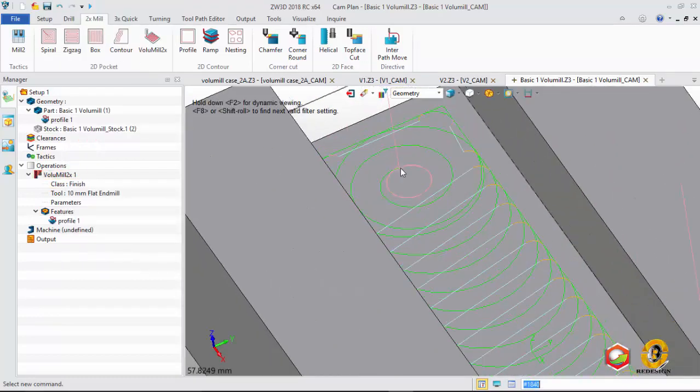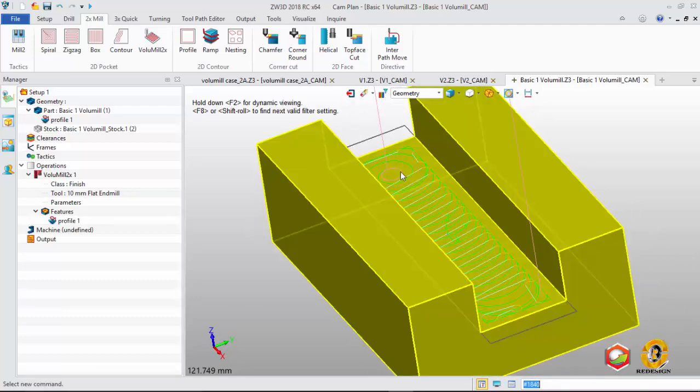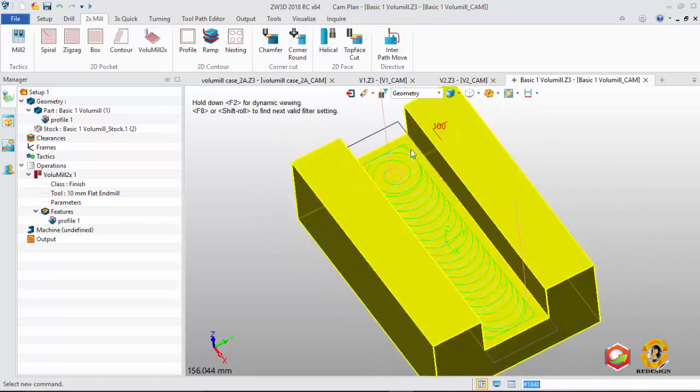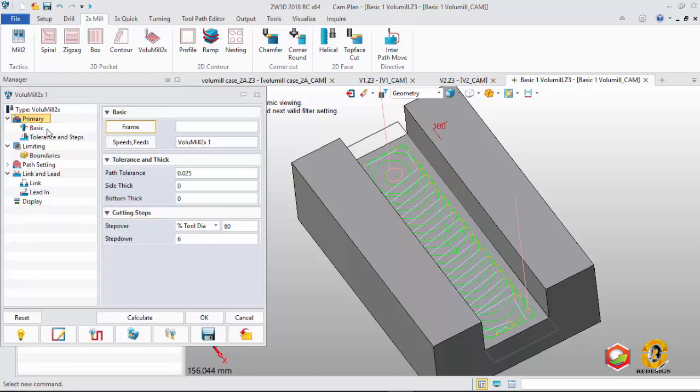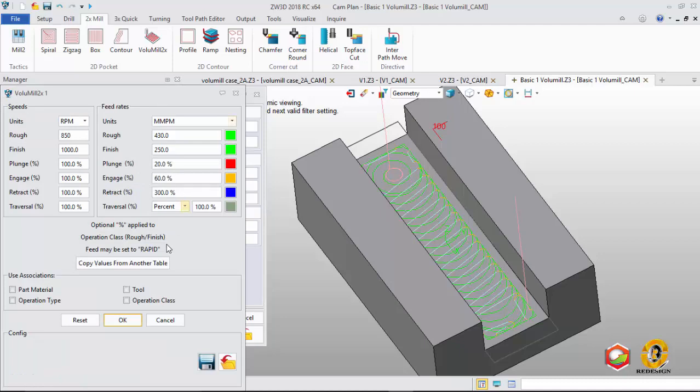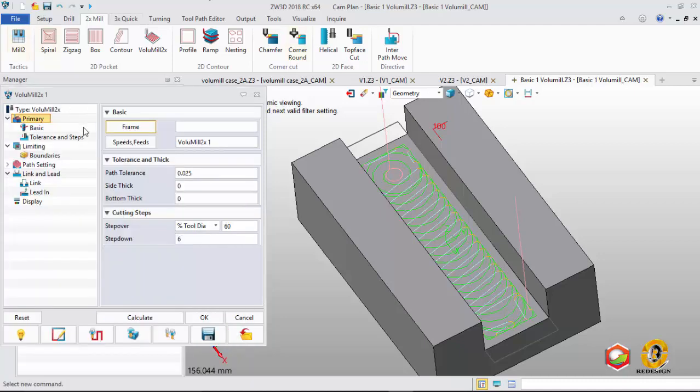And then we get this toolpath for Volumill 2-axis, and then we change the speed. For this one we use 25 because of one step.